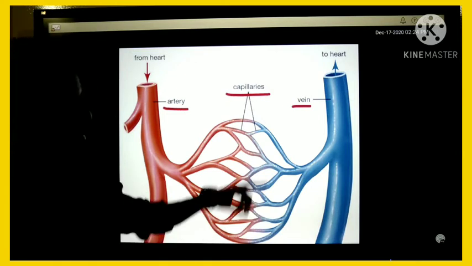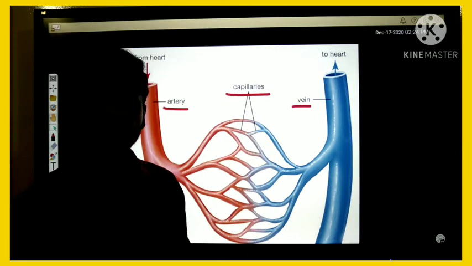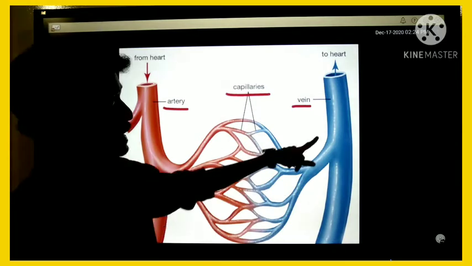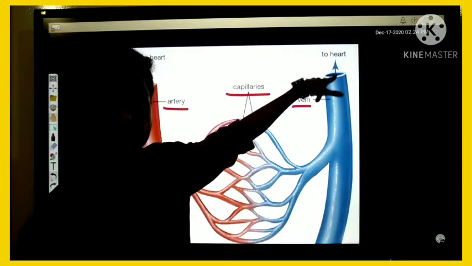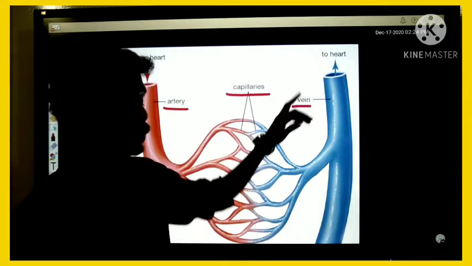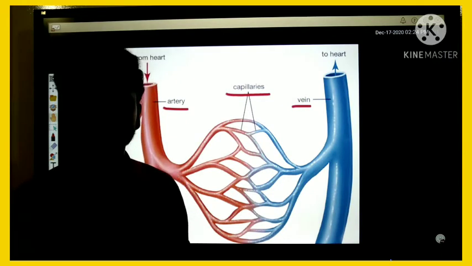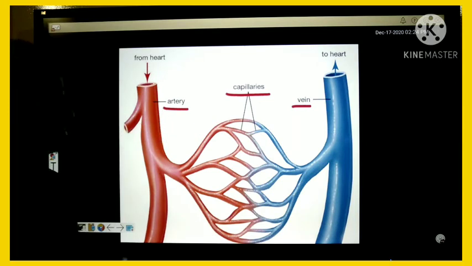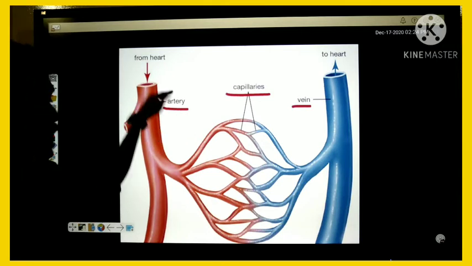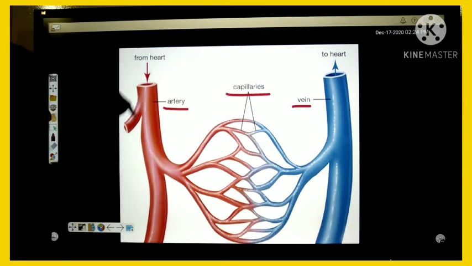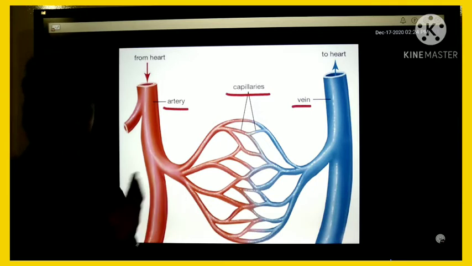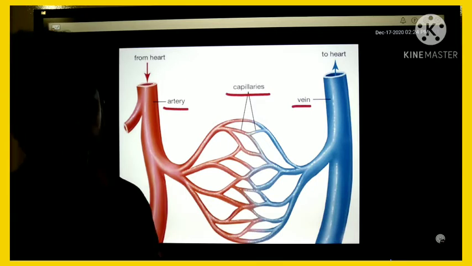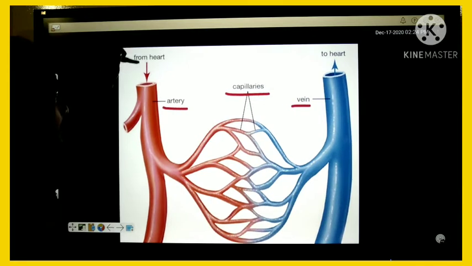Look here, my dear. Vein helps to carry the blood to the heart. A vein is a blood vessel which carries blood towards the heart. And here, artery. An artery is a blood vessel which helps to carry blood from the heart to other parts of our body.